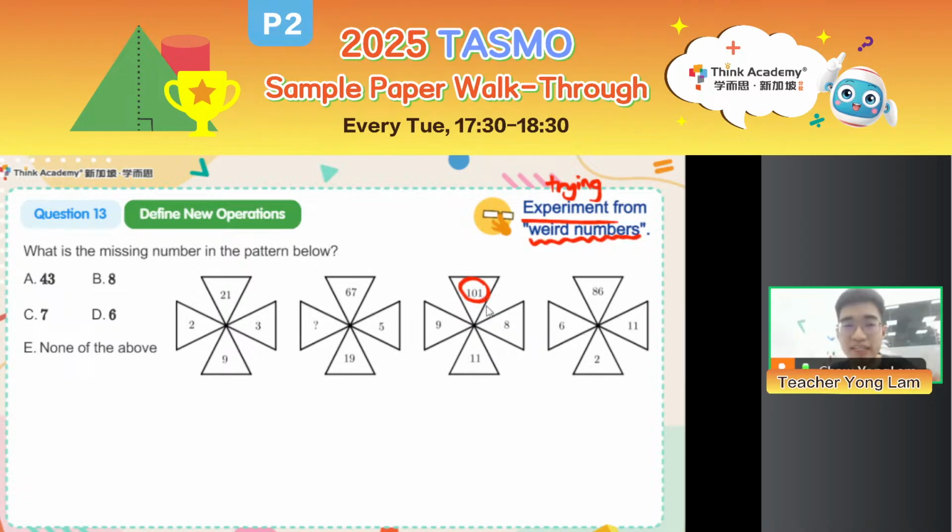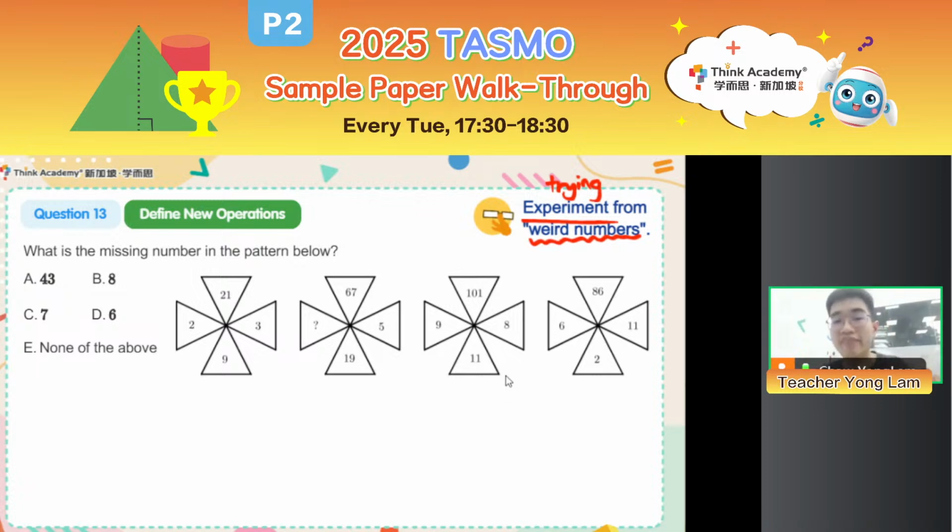And 101 is very close to a pretty number. Which number do you think it is? Yes, it is 100. So I have an extra one over here. 101 is very close to 100, but there's an extra one.